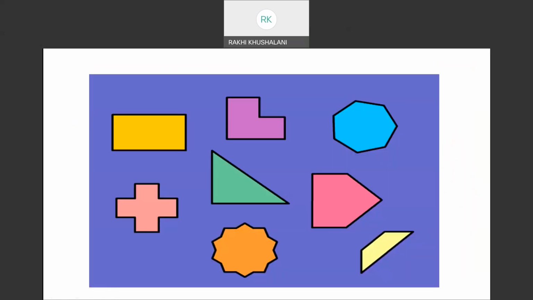These are again closed shapes, made up of no curves, only line segments. These are closed shapes, starting from a point, ending at a point, made up of line segments only, no curves at all. And these are called polygons. What are they called? They are called polygons.